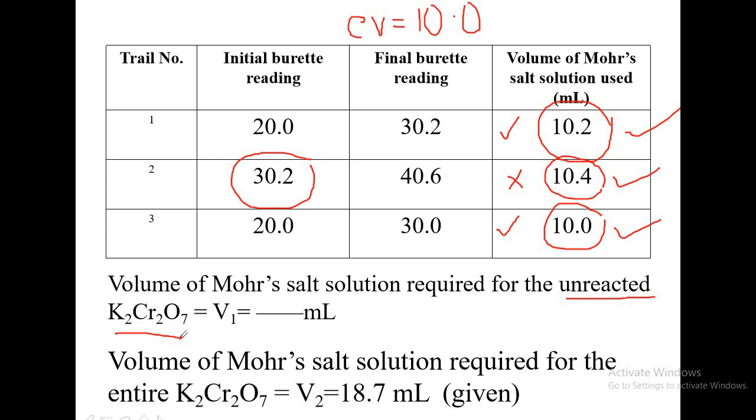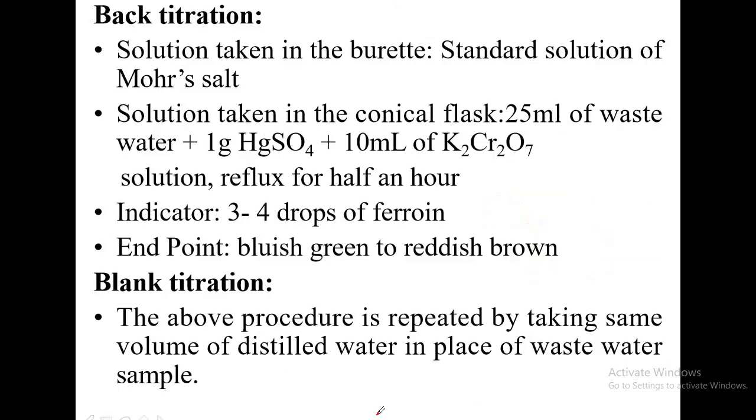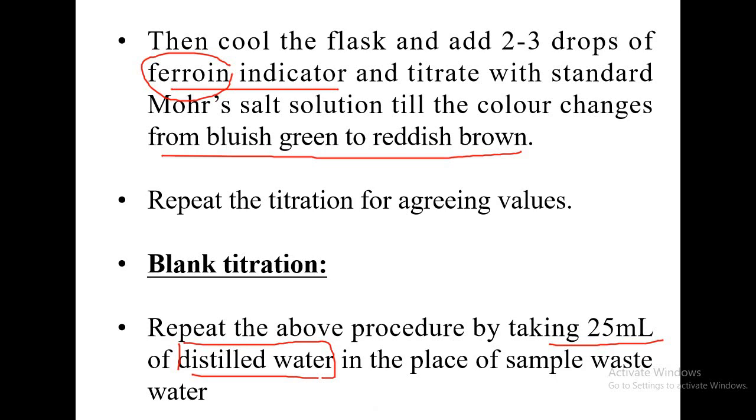Now later the teachers are giving you some value, that is for blank titration. I told you, you are not doing the blank titer value, only the teacher is doing it, and the teacher will give you that value. Now let us see what happens then.